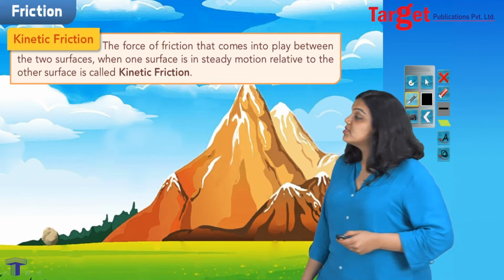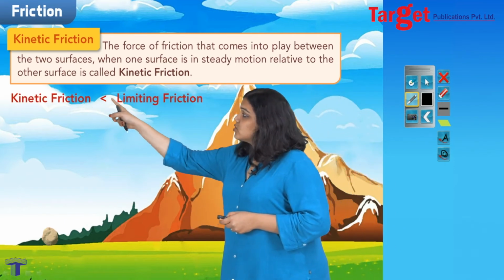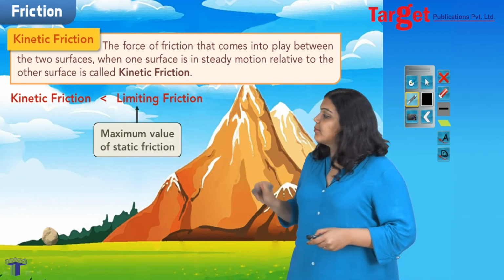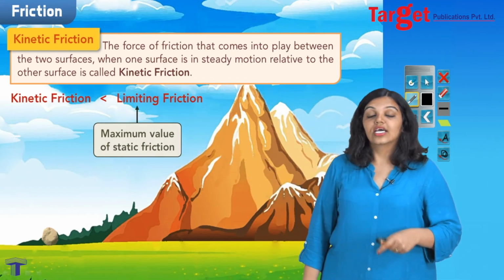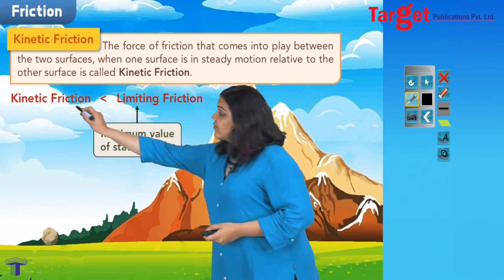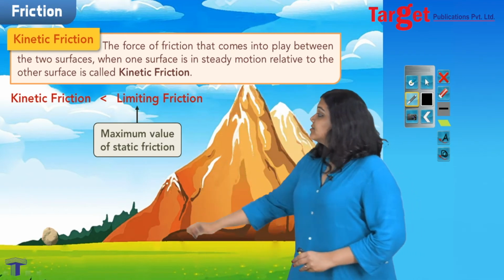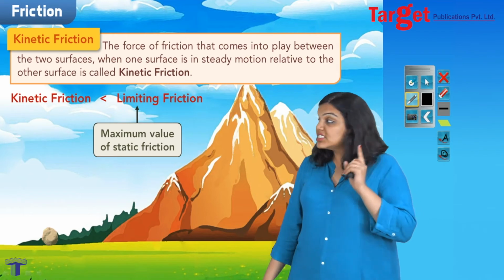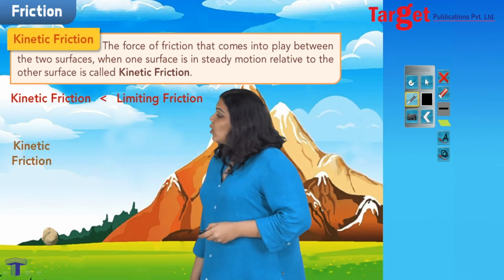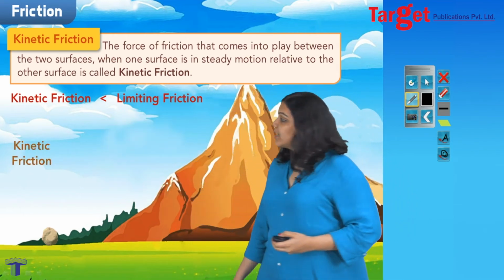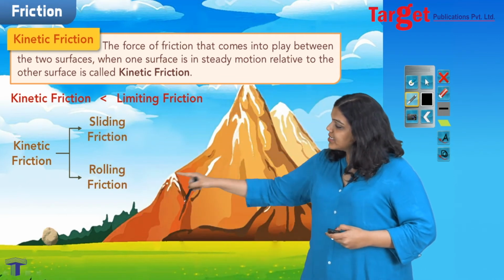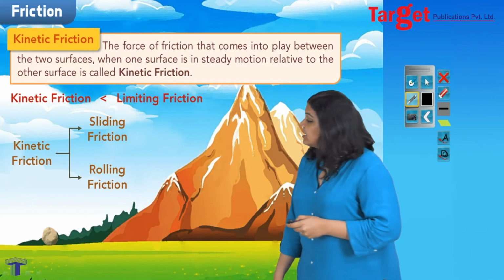One very important observation of kinetic friction is that it is always less than limiting friction, and we just saw that limiting friction is nothing but the maximum value of static friction. So what I'm trying to say is that kinetic friction will always be less than the maximum value of static friction. Remember this, we will use this later. Lastly, we already know that kinetic friction is of two types, that is sliding friction and rolling friction. So let's quickly look at what is sliding and rolling friction in detail.